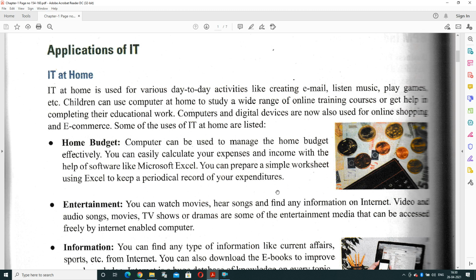Some of the usages of IT at home are like the home budget. A computer can be used to manage the home budget effectively. Like you can easily calculate the expenses you are going to incur in one year and what your income is for the full year.